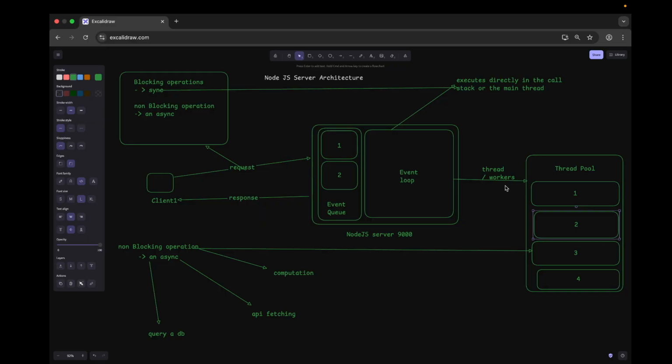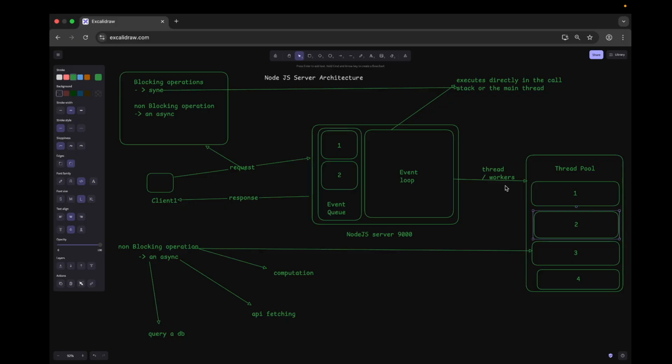Here comes a disadvantage of this Node.js server architecture. Because it is a single-threaded architecture, it can become a bottleneck for CPU-intensive tasks. When there are multiple users sending requests and all the workers are busy processing other requests, the user has to wait a long time for the previous requests to be processed.